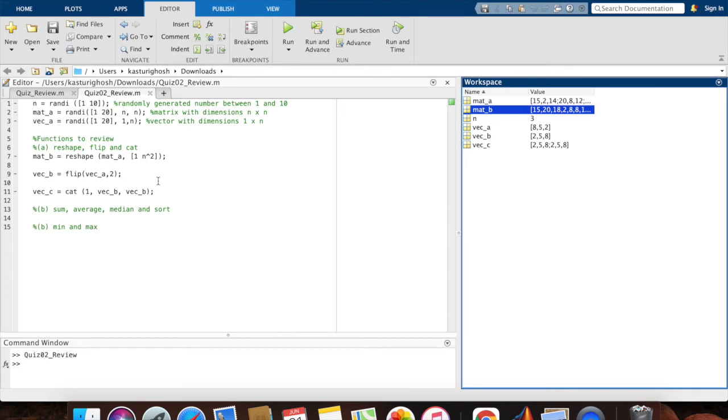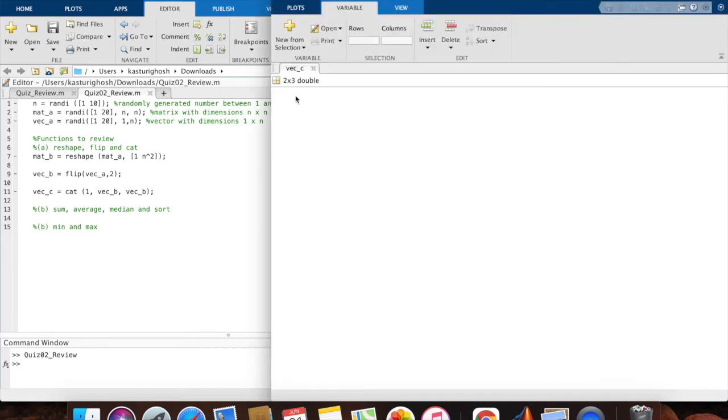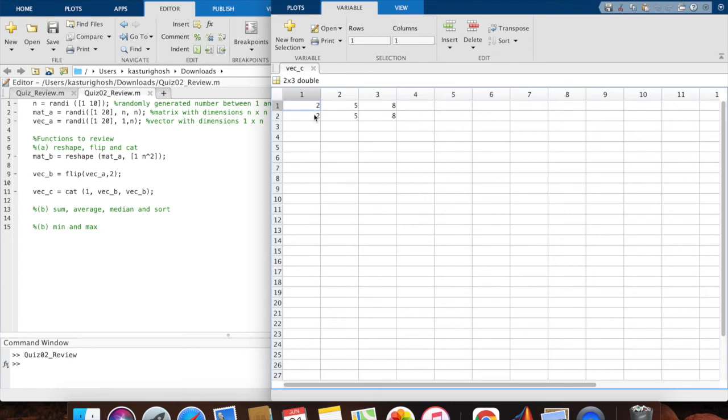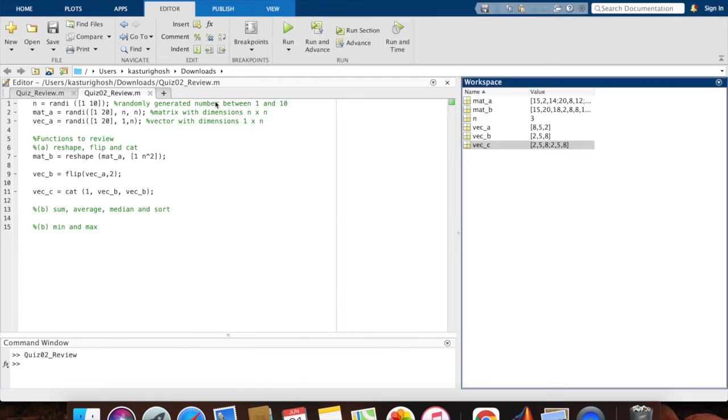If you're flipping it, let's see if vec a has been flipped. Yes, it has. It was 852 and now it's 852 in the opposite direction. And lastly, we have concatenation. We had 258 and 258. If I double click on this, you will see the two of them concatenated in the vertical direction, which is what 1 means.